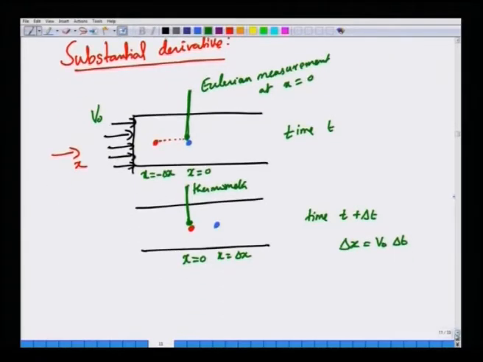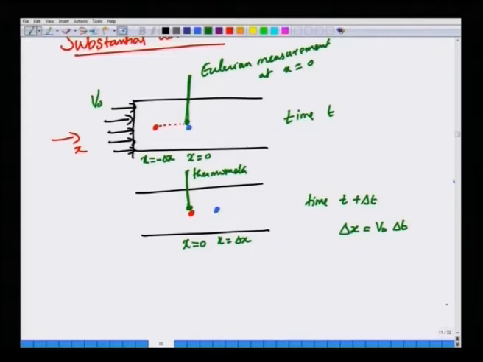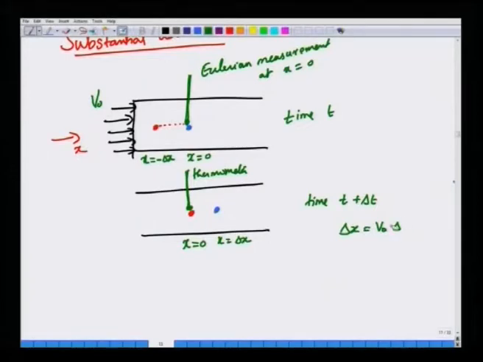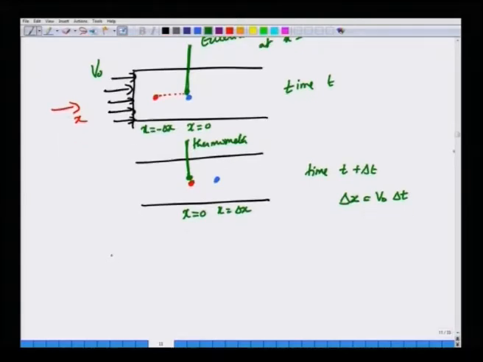It is a uniform motion; velocity is constant at each and every point in space and time. So, the displacement delta x is v 0 delta t. Now, what is the thermometer measuring? Before I proceed further, let us also denote the Lagrangian labels of these particles. Each particle is denoted by its position at time t 0, to be consistent with my previous lecture. So, all points are marked by their positions at time t 0.